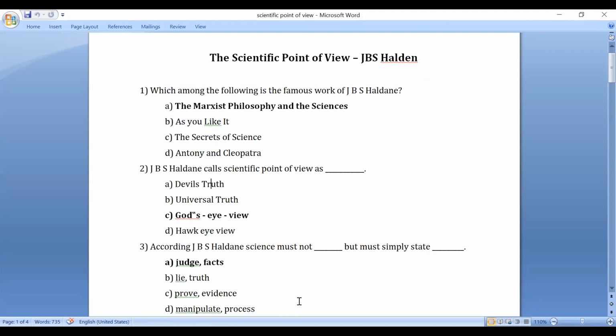Which among the following is the famous work of J.B.S. Haldane? This is only one work, Marxist Philosophy and Science. This one work is of J.B.S. Haldane, and that is why I highlighted it. The other options are As You Like It, The Secret of Science, and Antony and Cleopatra. Friends, this answer can be changed. There are other famous works of J.B.S. Haldane mentioned in your book, like